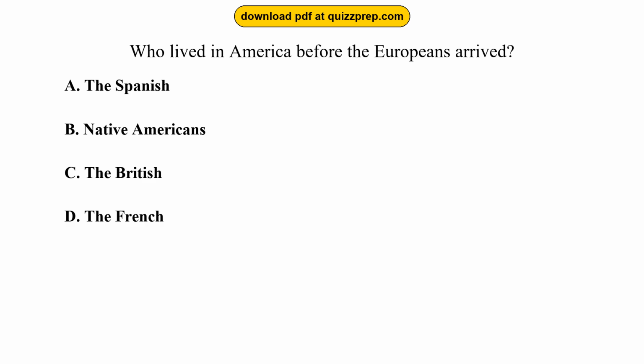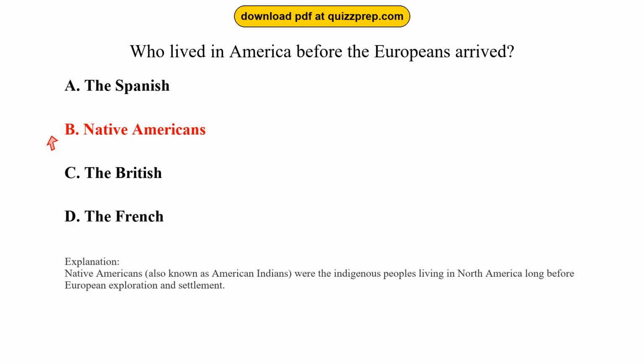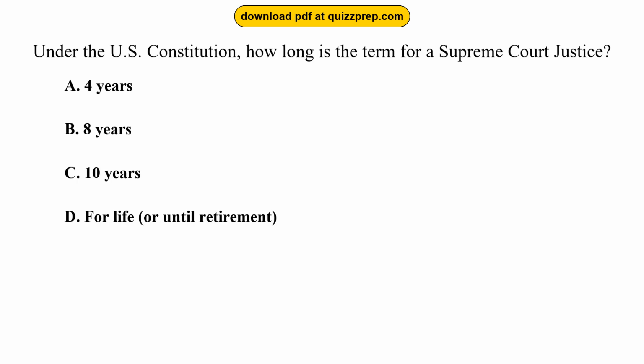Option D, the French. The correct answer is option B, Native Americans. Native Americans, also known as American Indians, were the indigenous peoples living in North America long before European exploration and settlement.